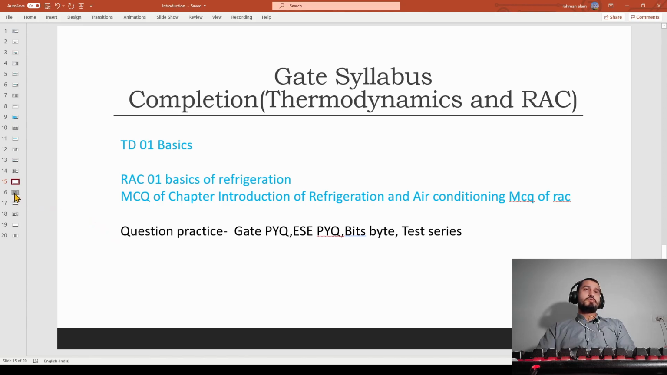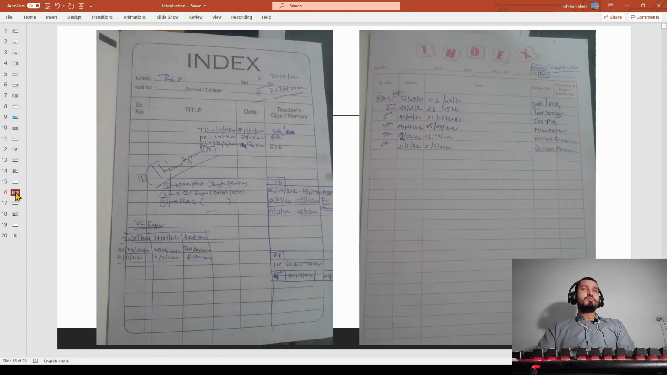So here let me show you the timeline now. This is the timeline, and actually this timeline is for IC engine, power plant, and thermodynamics. So these three timelines are in one, but I will show you the thermodynamics and RAC part here. You can see I started thermodynamics on 22 January, I guess. Yes, 22 January, and completed on 26 January 2020.